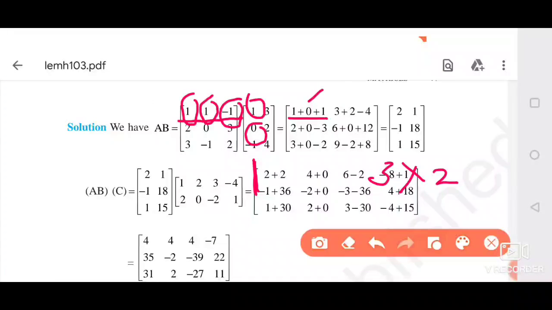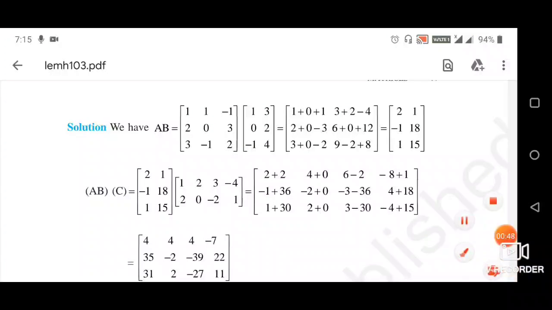This minus 1 is multiplied by this minus 1, so 1. And these three numbers are added to fill this place. In this way you have to fill all these 6 places.